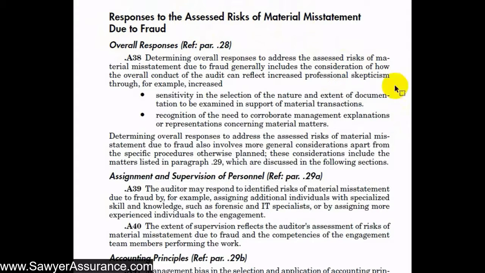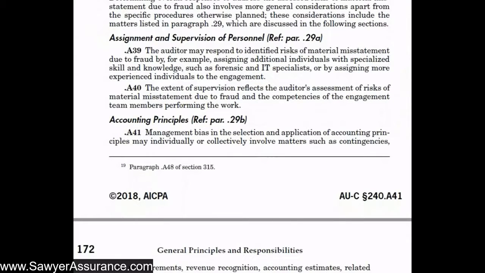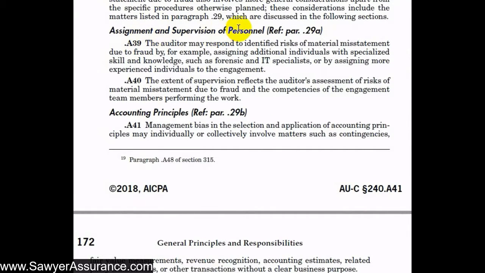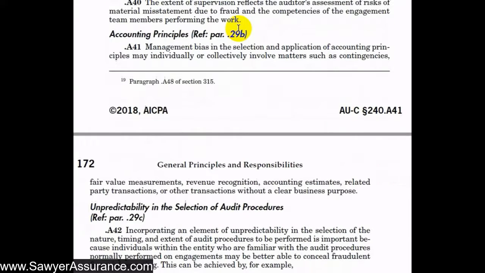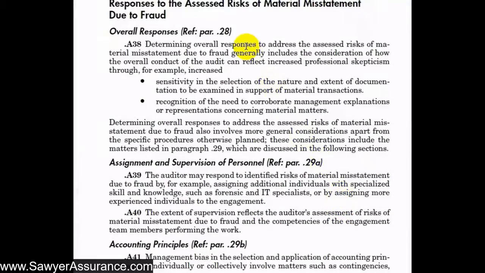And as we remember from the requirement, they had three things that we should do in our determination of the responses, and that was to assign appropriate personnel, to review the accounting principles of complex transactions, and to incorporate some unpredictability. So let's see what the explanatory material describes for us, for instance, for each of those instances.